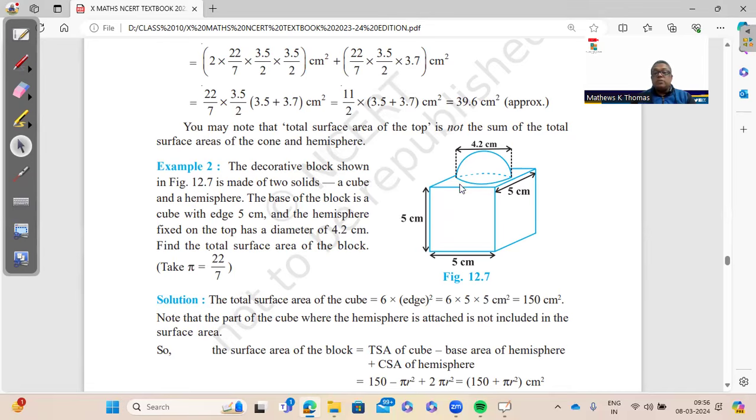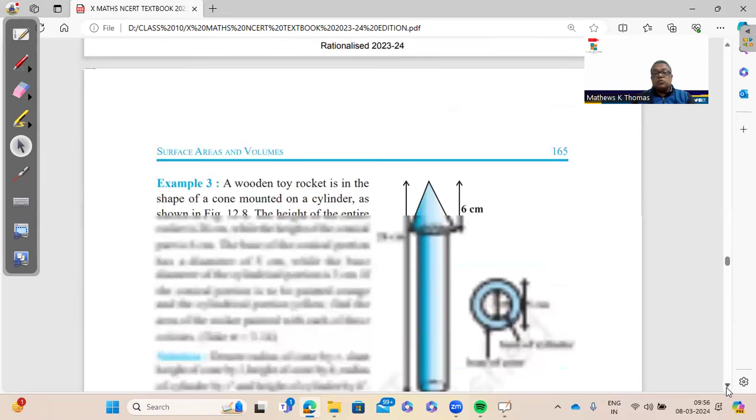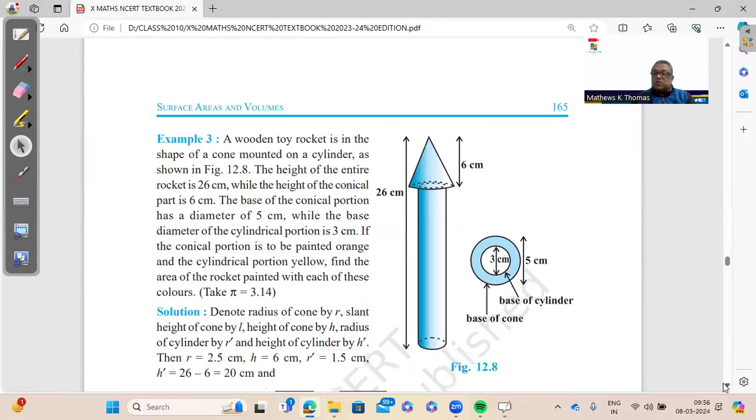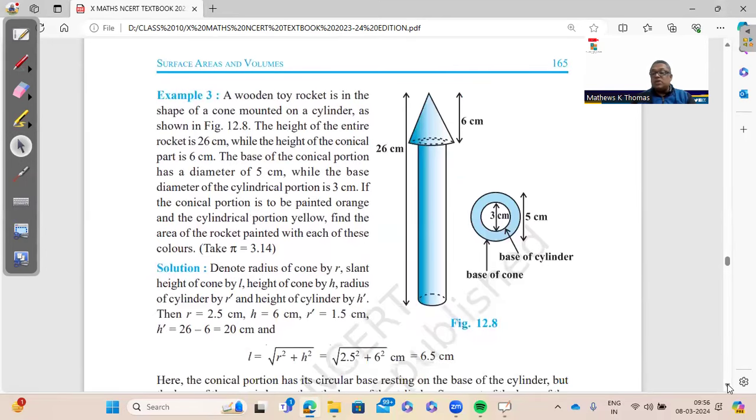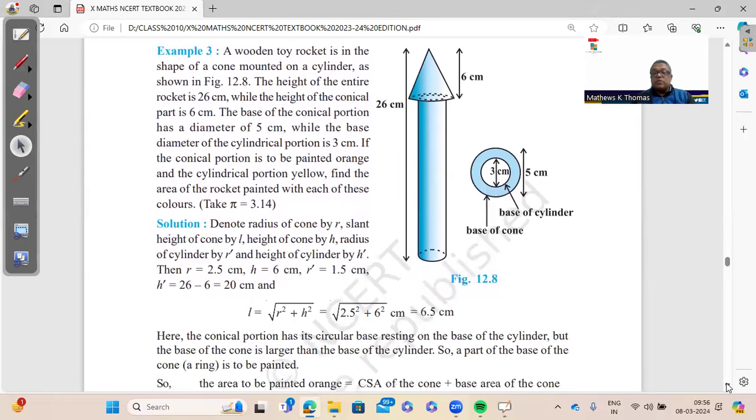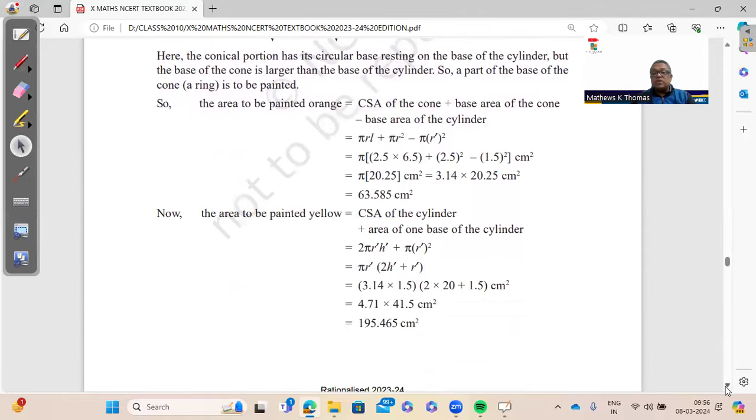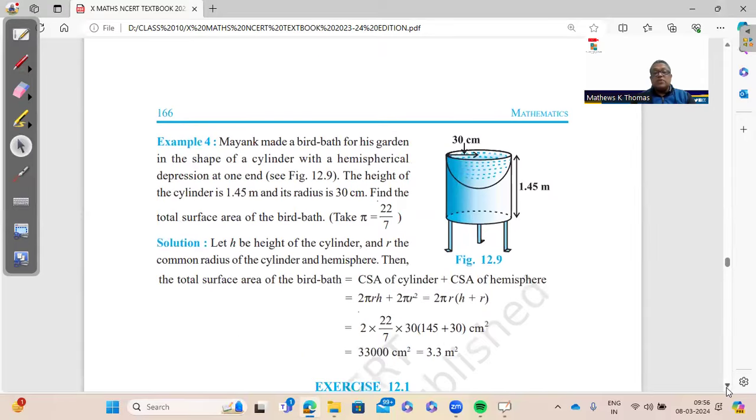That is a hemisphere which is made on top of a cube, right? And the question was to find the total area of the block. This question, kindly go through, very important. Rocket question, very important, can also come as a case study and also as a 5-mark question. So please go through this very, very thoroughly, because it's a tricky question. Example 4 of a bird bath is important, because many people are finding the area of the base and adding it to the bird bath.